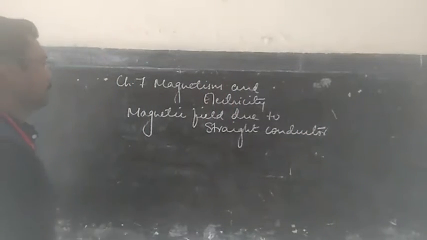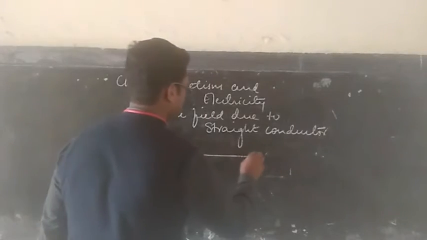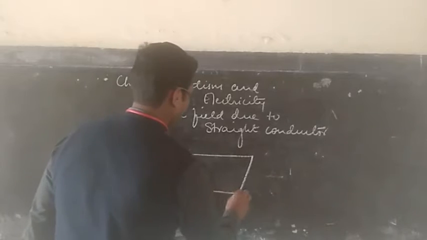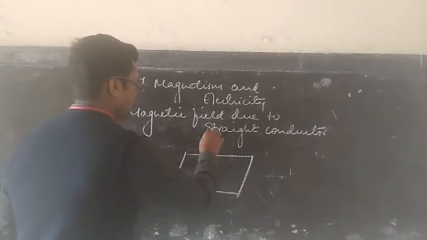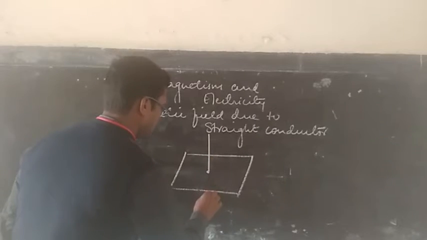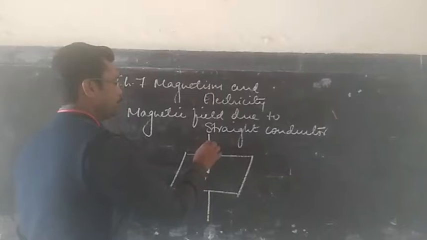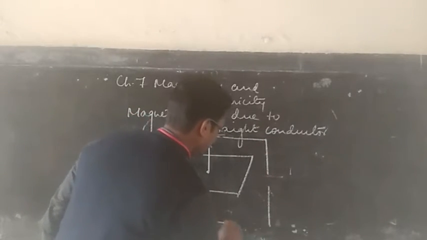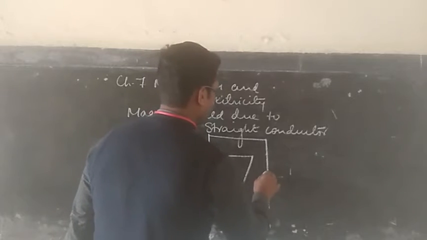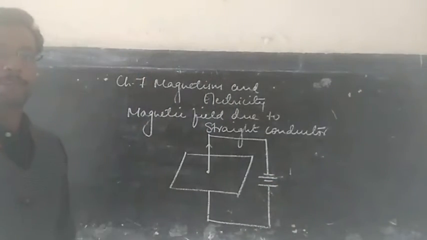For this, you have to take a cardboard where we can make one hole at the center and pass a straight wire through this hole, and pass electric current through the wire with this battery.